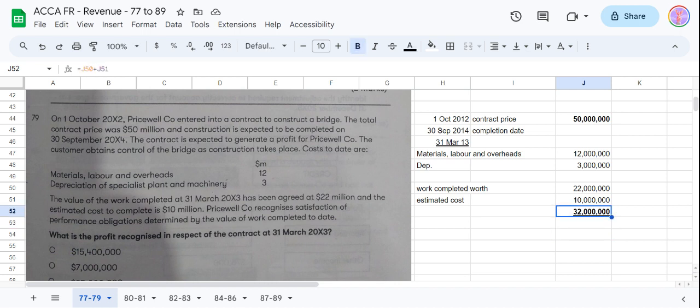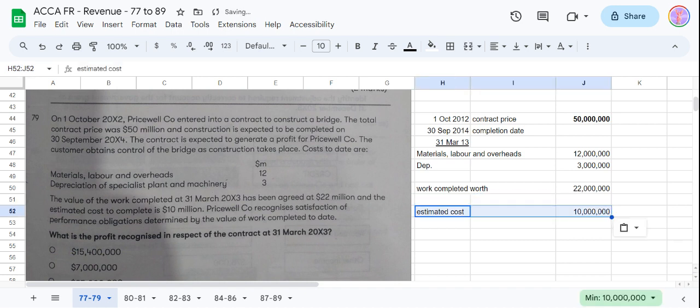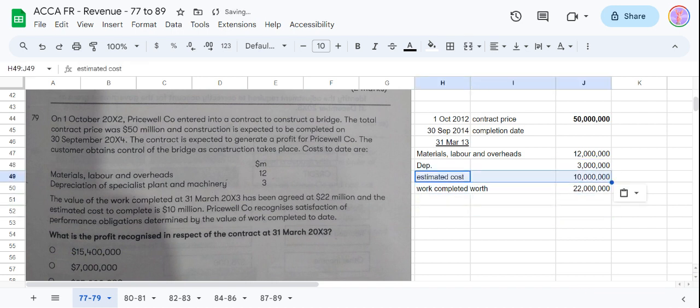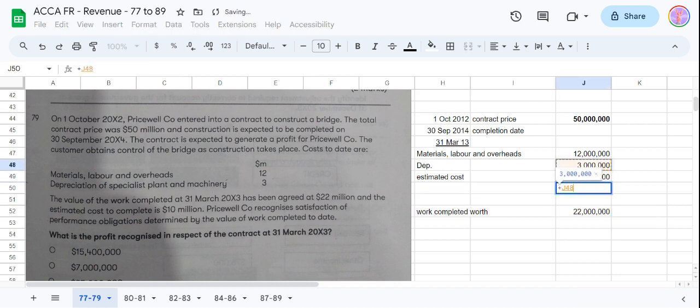Wait a second, not this. 10 million is the estimated cost, and they have already incurred 15. So I should bring this here. The cost they have incurred plus they are going to incur is 25 million total cost, out of which 15 million is already expensed.